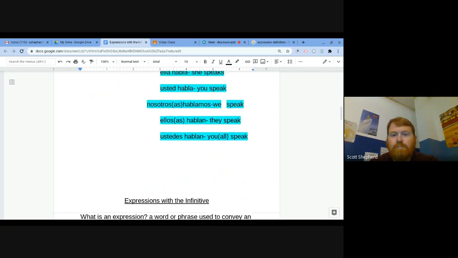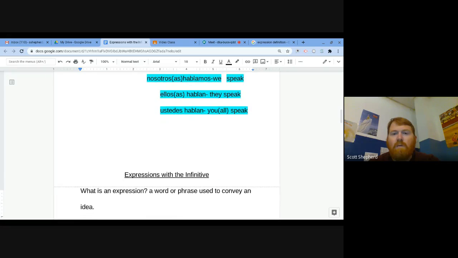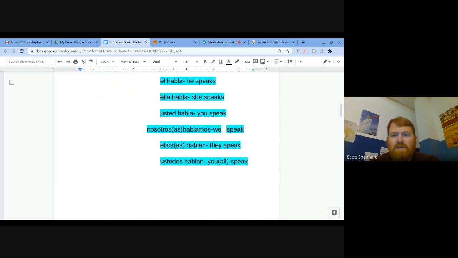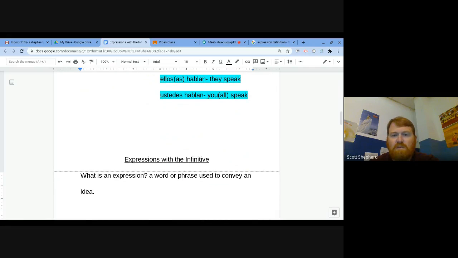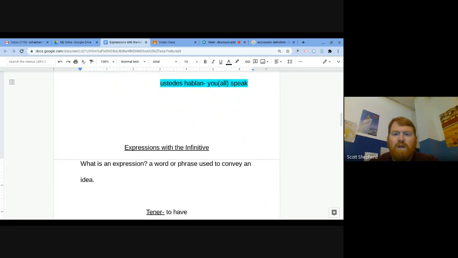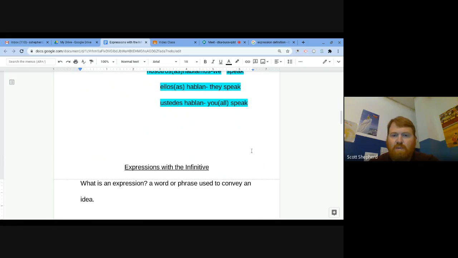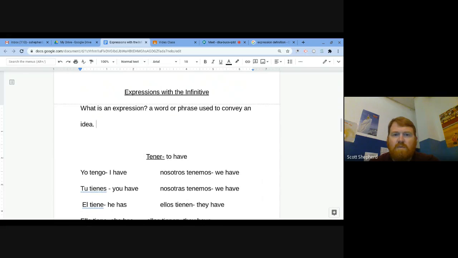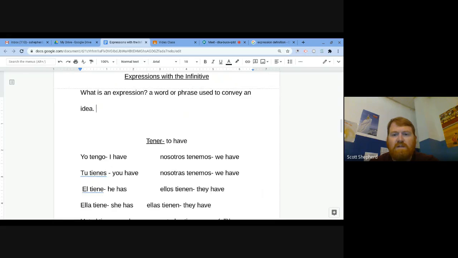Now, I wanted to get that out to you so you can be thinking about this. Next, we have expressions with the infinitive. First of all, what is an expression? An expression is a word or phrase used to convey an idea. We have three of these we're learning, expressions with the infinitive.